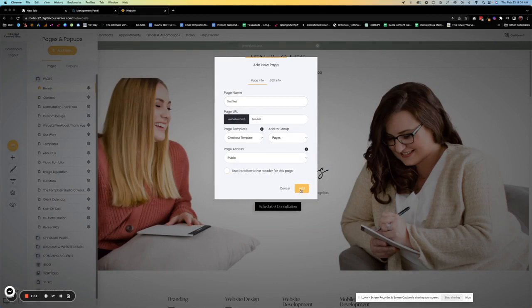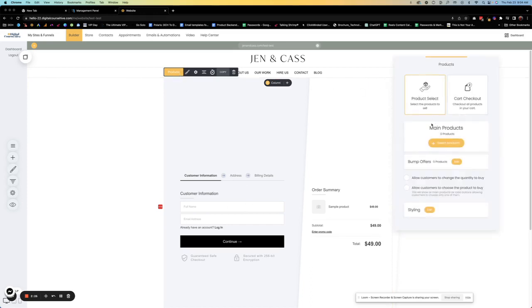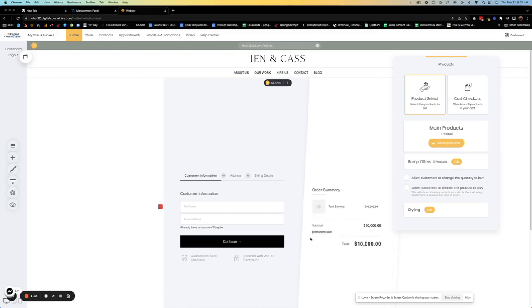Test. Make sure it's public. There we go. So here is our checkout with our sample product inside. So in here, you're going to have different settings. If you click on here, you'll see at the top, it gives you the option to add the products. So you could do product select or cart checkout. For main products, we're going to do product select because I want this to stay on the page. We're going to do test service and we're going to confirm.